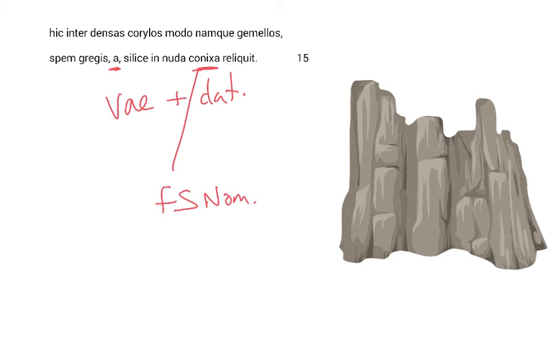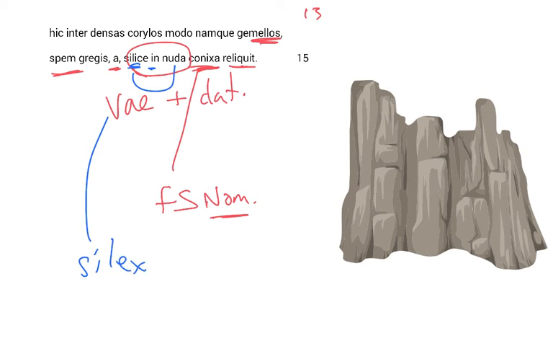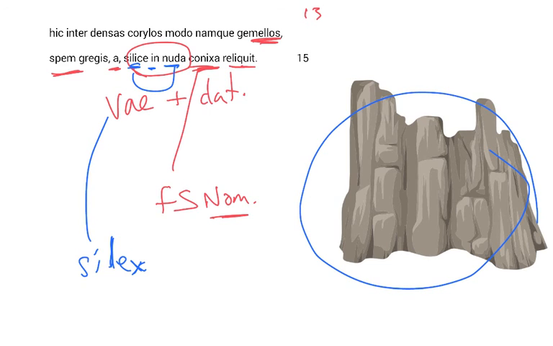I said previously that the subject must be inferred from line 13, and that's true, but here we have a stated subject in the nominative as an adjective. She struggled to do it, to give birth, and she left the twins, the hope of the flock, silici in nuda. And it's not uncommon to take the object of the preposition, namely silici, before the preposition, and then take the adjective modifying it after. Now this is silex. It means a cliff or a rock face, or flint, and it's the bare flint. She left the hope of the flock right here on the bare flint.